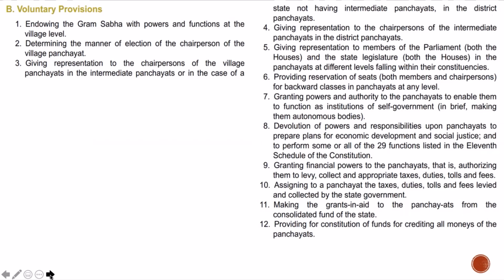So that is that. Now let's take a look at voluntary provisions. Now be very clear. Voluntary provisions are voluntary. Okay, now the state can take it, the state may not want to do it, but the compulsory provisions have to be implemented.